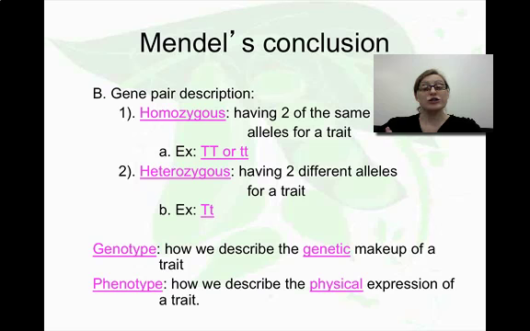So when we describe what your traits are on a genetic level, meaning looking at the alleles, the letters that we see here, that is known as the genotype. So if I said the genotype for having a recessive condition is little t. Whereas the phenotype, that would be a word, that would be the physical trait and how it's expressed, what we see it as. In this case, for little t, the phenotype would be small.